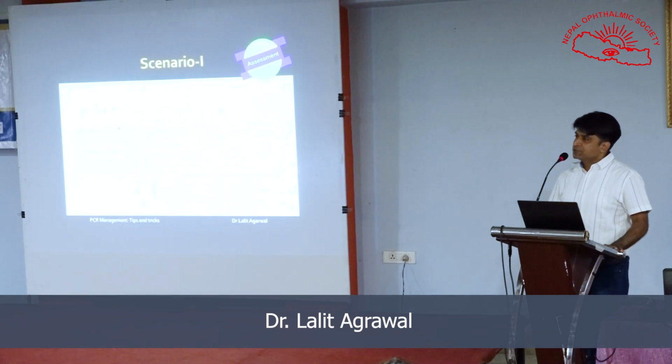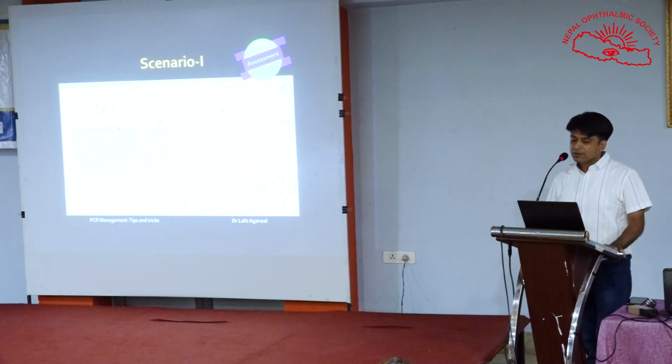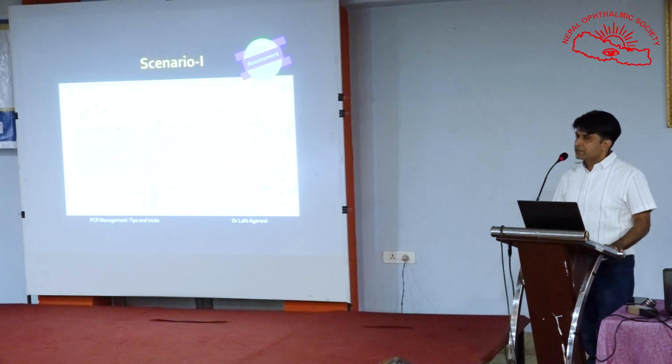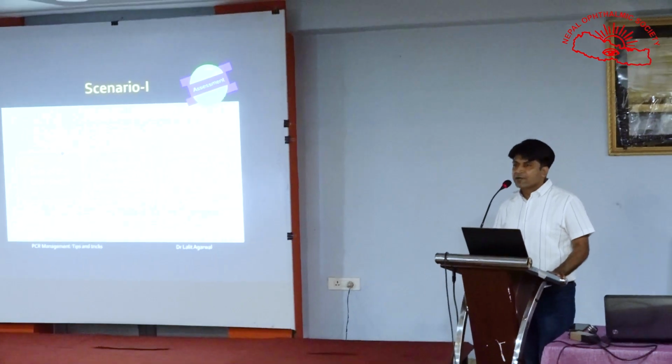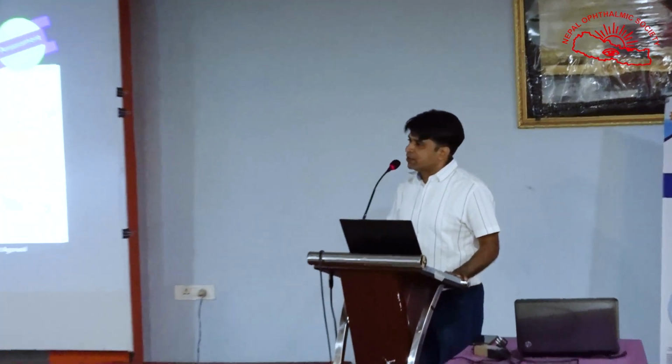We'll be discussing some scenarios. Scenario 1: the size of the tear is small. The stage is that all the lens matter including the cortex has been removed and the hyaloid face is intact. I don't know how commonly we encounter this; I have encountered it very rarely. At this stage, there is not much to be done. The PCR, if you are confident, a primary posterior capsulotomy can be done, followed by IOL implantation in the bag.